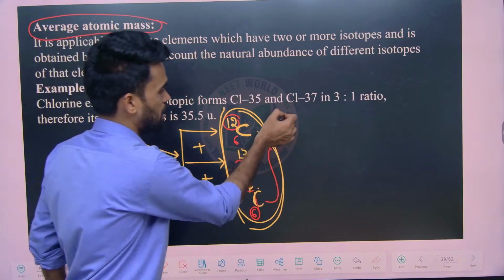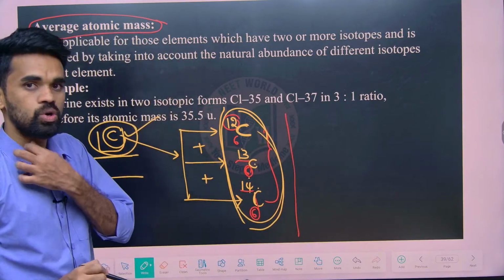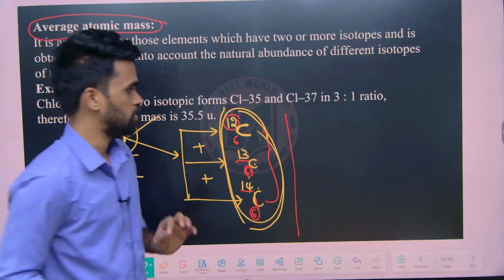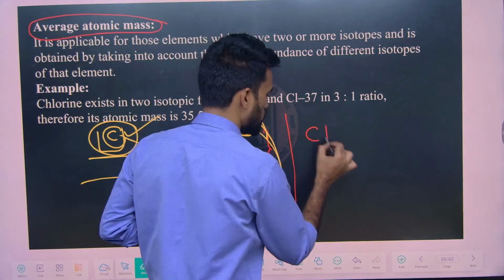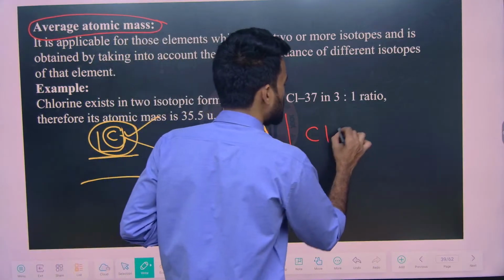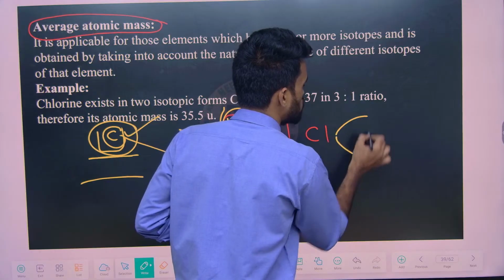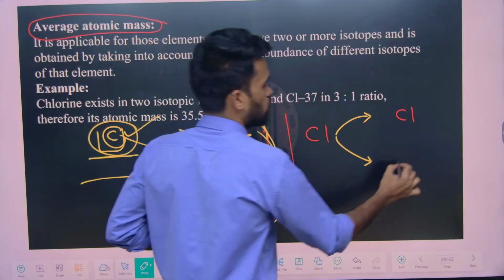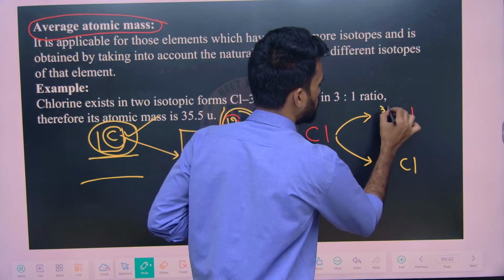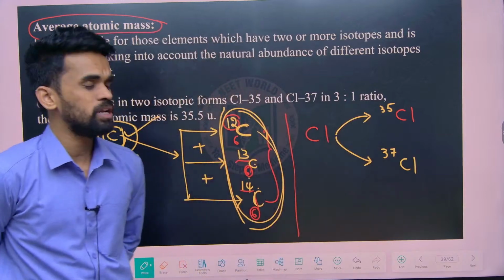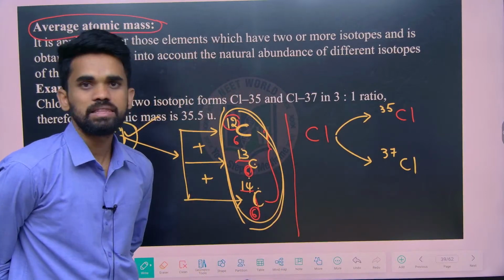For better understanding, let us consider chlorine, because chlorine has only 2 isotopes, so simplifying is easy. When you extract chlorine from its source, you are going to get a mixture of all its isotopes. Chlorine has 2 isotopes, Cl35 and Cl37.